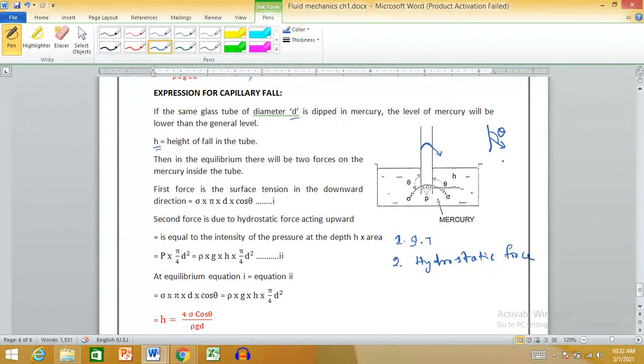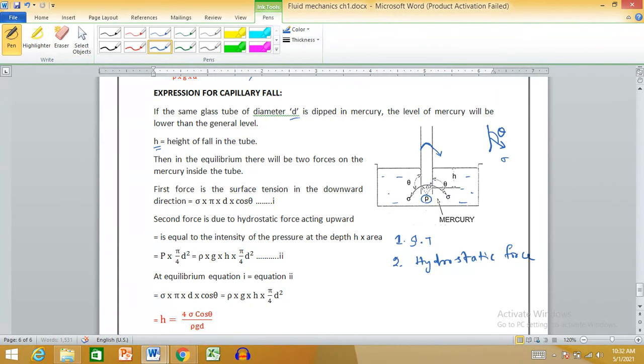So the surface tension force acts vertically downward. Initially, when the glass container was containing mercury, the surface tension force was smaller compared to the hydrostatic force. But in this glass tube, the surface tension force gets heavier, so it brings the level of mercury downward till the point it is balanced by the hydrostatic force.